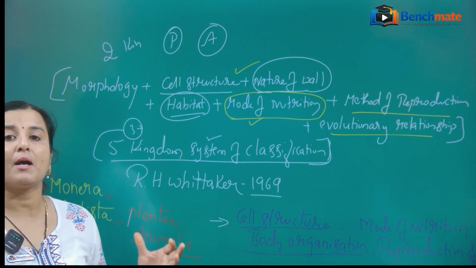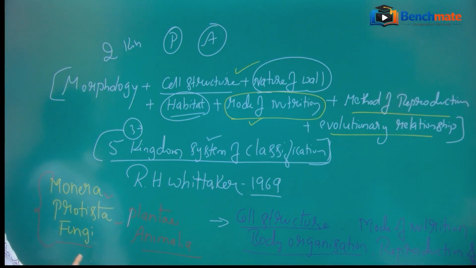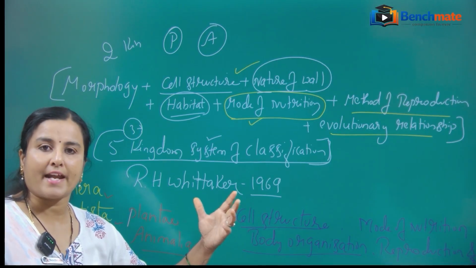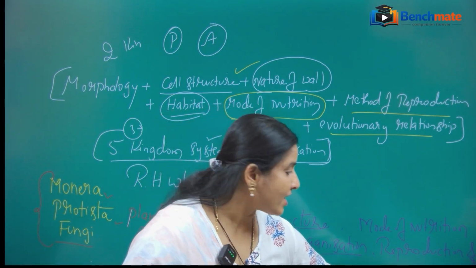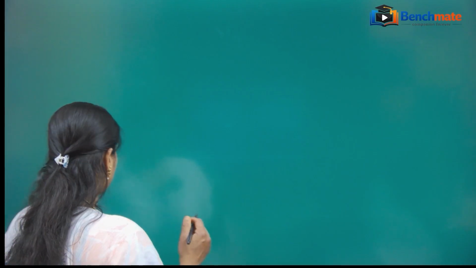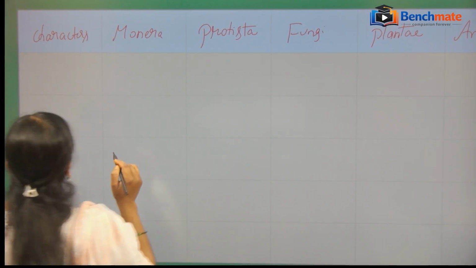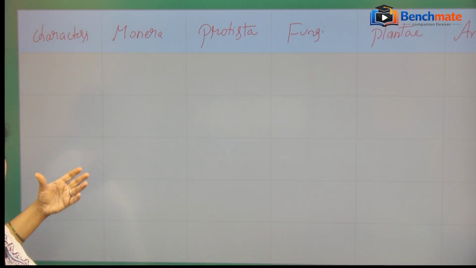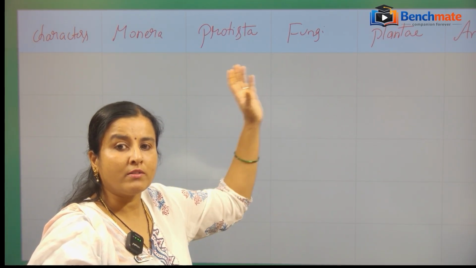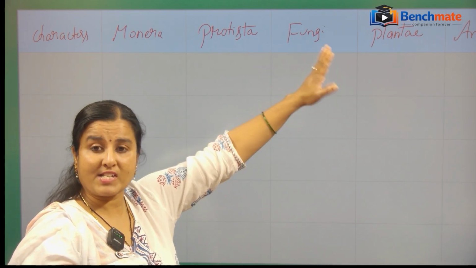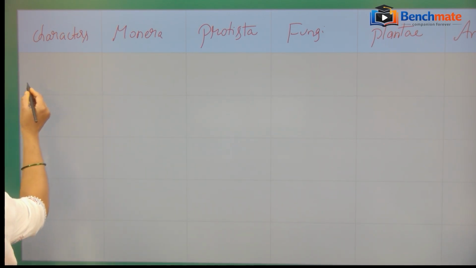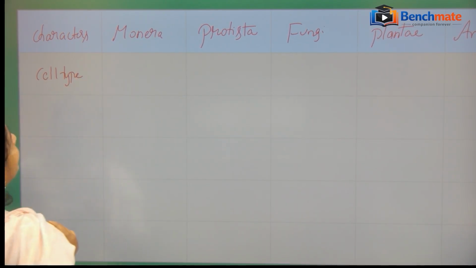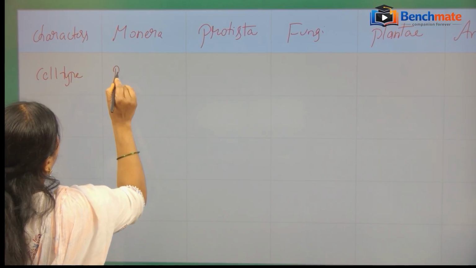Let us see the comparative account of these five kingdoms by considering these characters, with a chart. As I have mentioned, the characters we have to write, and the comparative account of all these five kingdoms. So the characters, cell type. What may be the cell type in Monera? The cell type is prokaryotic.